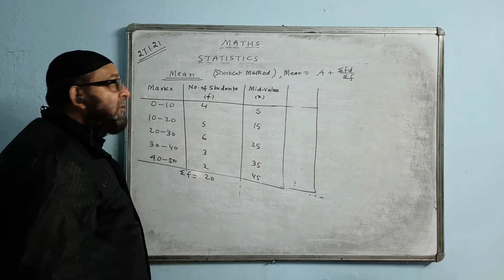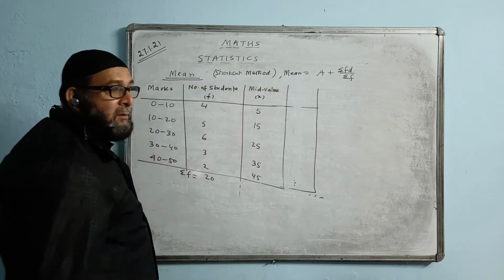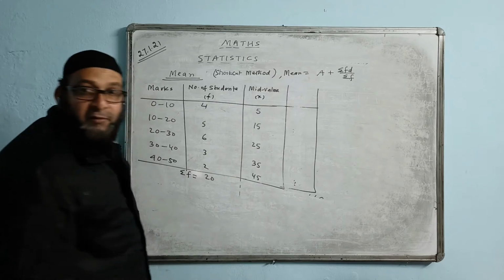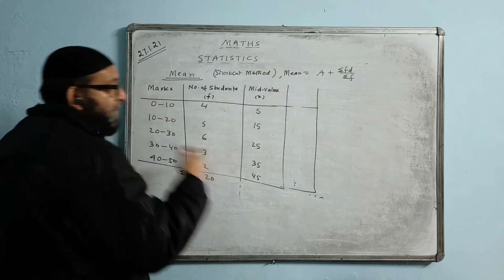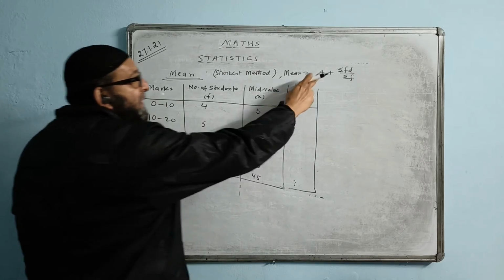After this, the method changes. Now I will not do sigma fx. I have to do fd now, summation fd. From here the method changes. We'll first take A.